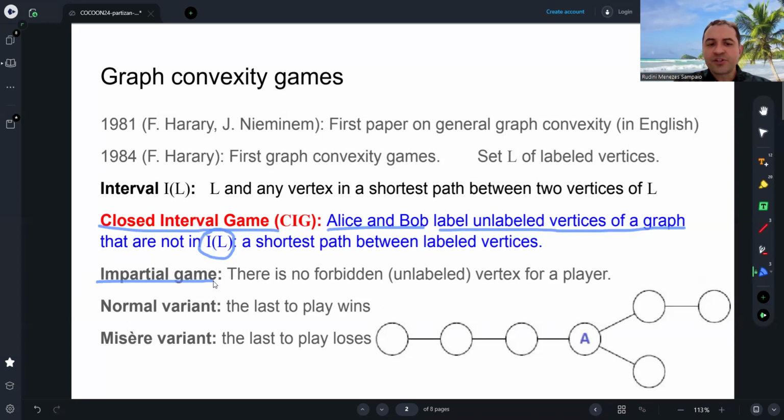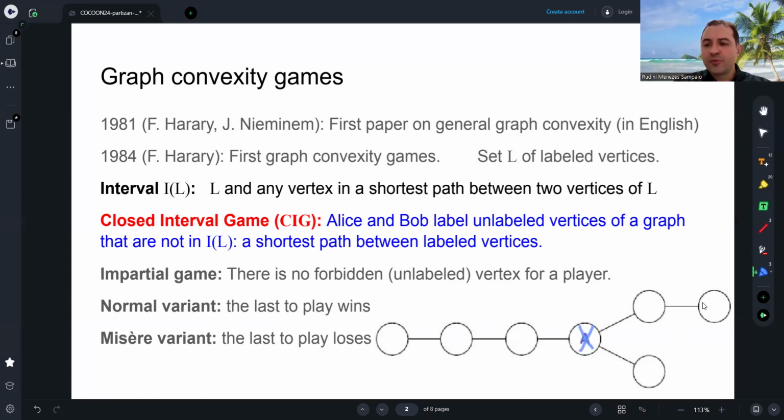This is an impartial game. There is no forbidden unlabeled vertex for a player. In the normal variant, the last to play wins. In the misère variant, the last to play loses. For example, let's play this game here in this tree. Suppose that Alice is the first to play. Alice is always the first to play, and she plays this vertex.